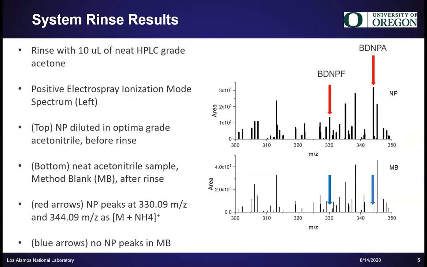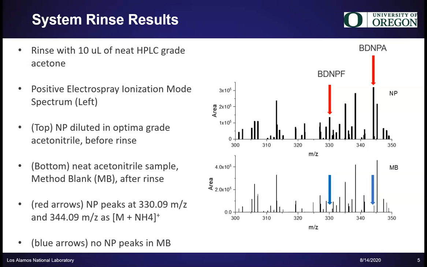Here, we have the results of the system rinse test. This shows 10 microliters of acetone cleared the system of any residual NP. The top spectra is of NP diluted in acetonitrile before rinse. The red arrows are pointing to NP peaks. The red arrow farthest to the left, 330.09 mass to charge ratio, is BDNPF, with an ammonium adduct, and the red arrow on the right, 344.09 mass to charge ratio, is BDNPA, also with an ammonium adduct.